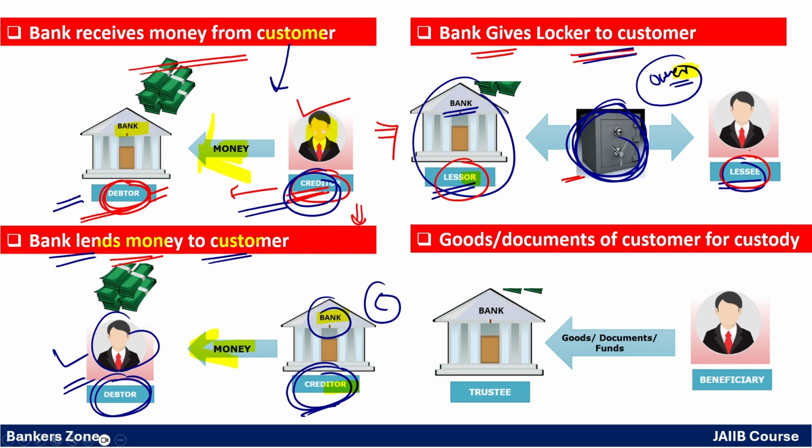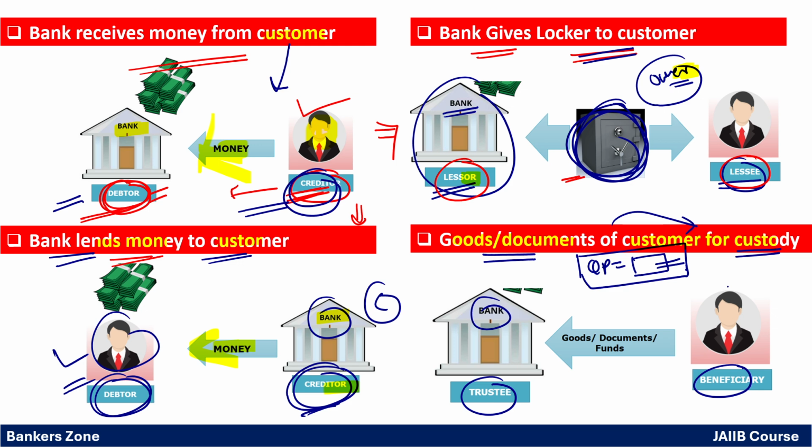Okay. Now next is when the goods or documents of a customer are kept in the bank for custody. In many exams that are conducted, the question papers are kept in the custody of the bank. That is called providing safe custody, right? So before conducting the examination, papers are generally kept in the locker or the custody of the bank, called safe custody. Now, when goods or documents are kept in the safe custody of the bank, the bank becomes the trustee and the customer becomes the beneficiary.